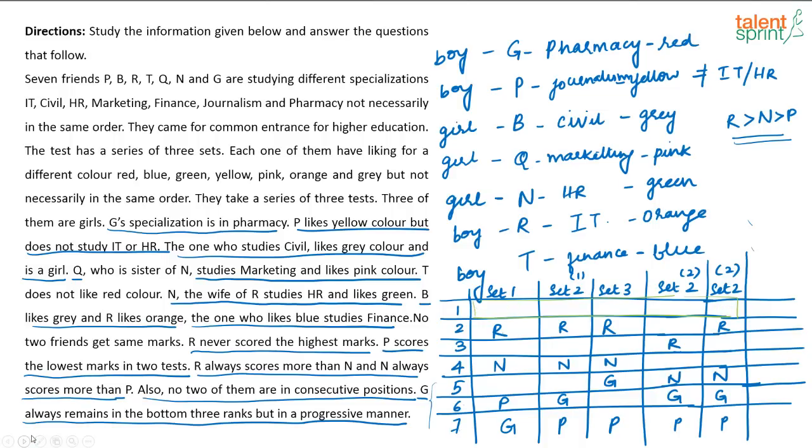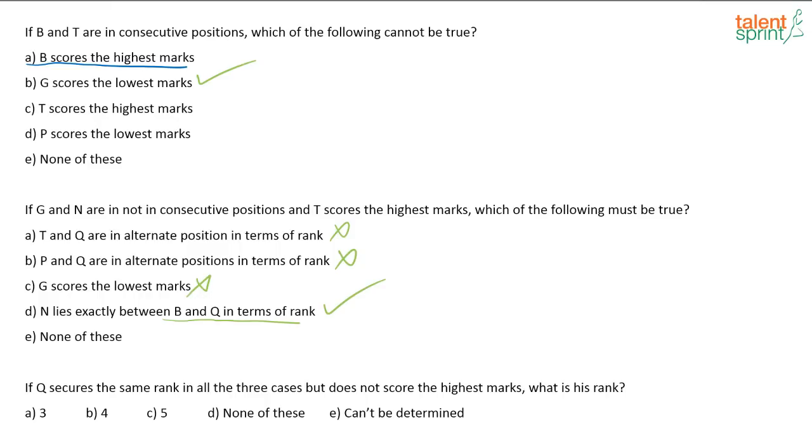So the only place where I have space to fit Q will be here. Correct, because at rank 3, set 1 also there is a vacant space, set 3 also there is a vacant space, and there is a possibility in set 2 as well.